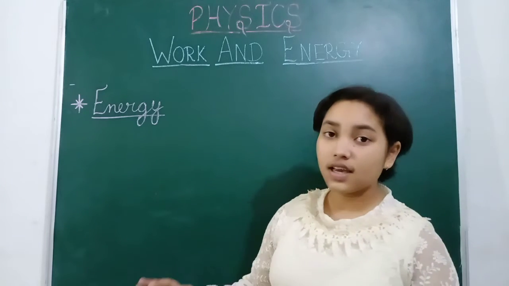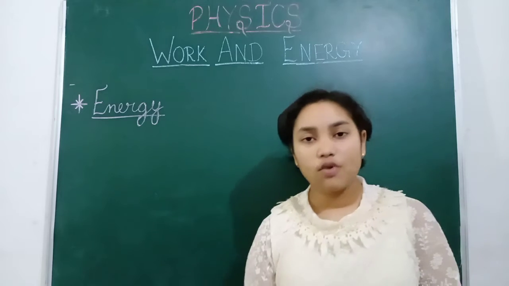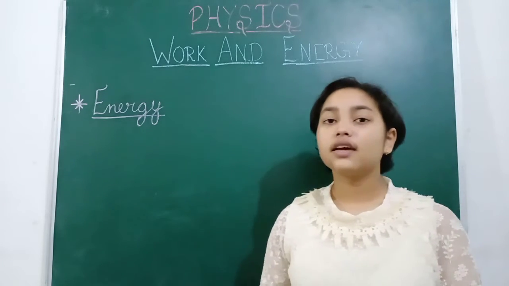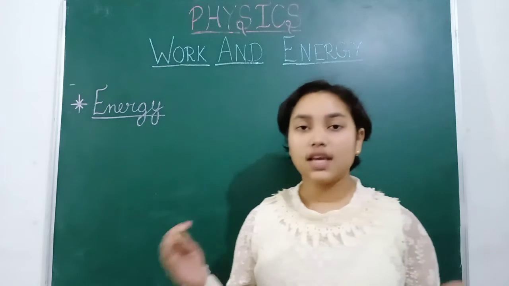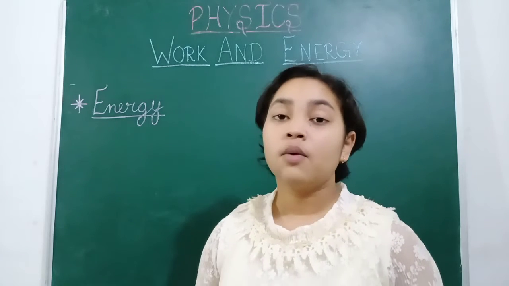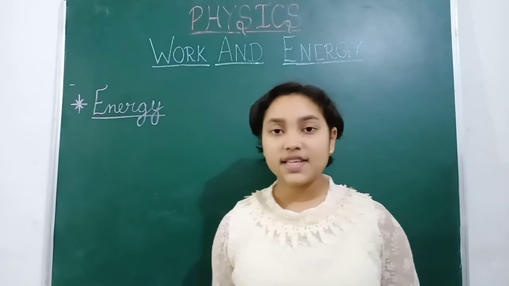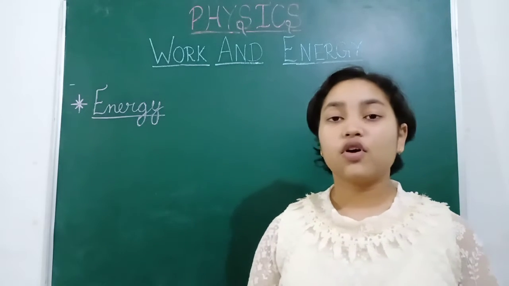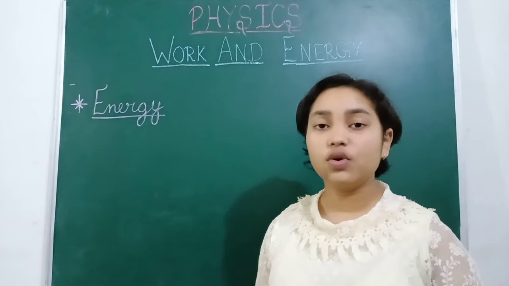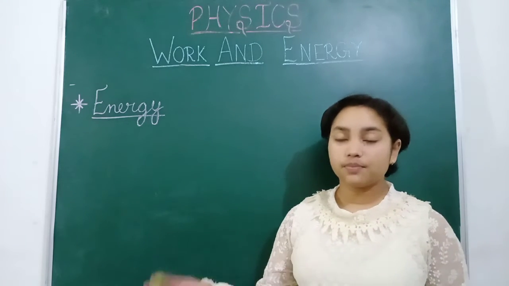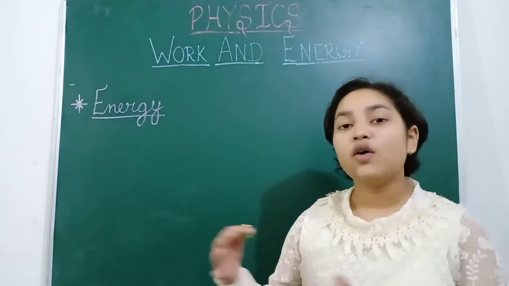Energy basically has many forms, which we are going to discuss later. Energy is the capability or capacity of doing work. Energy has the same SI unit, joule, because work has the SI unit joule, and energy totally depends on the amount of work.